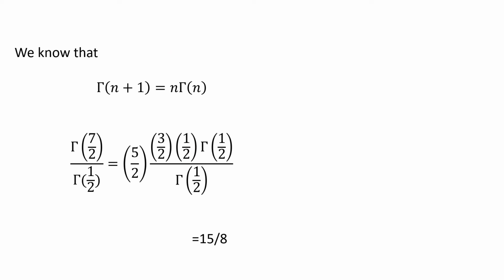We know that the formula is gamma n plus 1 is equal to n gamma n. So here we can write gamma 7 by 2 is equal to 5 by 2 into 3 by 2 into 1 by 2 into gamma 1 by 2, and by solving this we will get that the value of gamma 7 by 2 divided by gamma 1 by 2 is equal to 15 by 8.